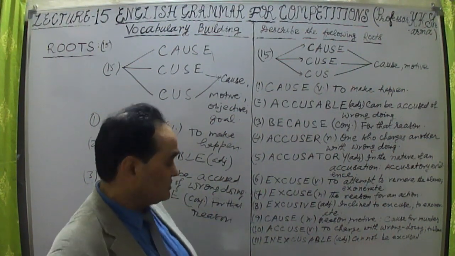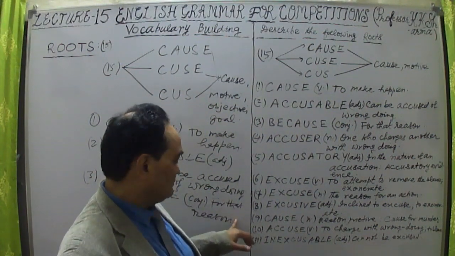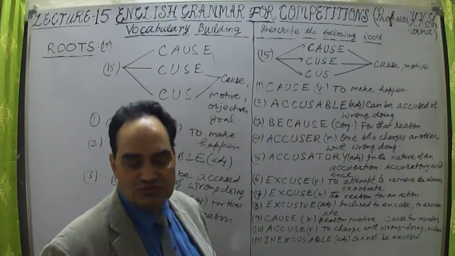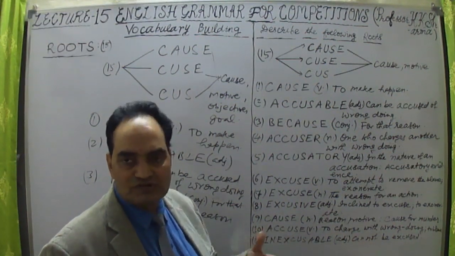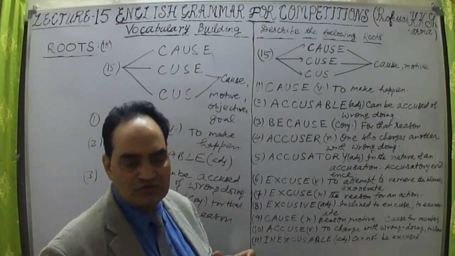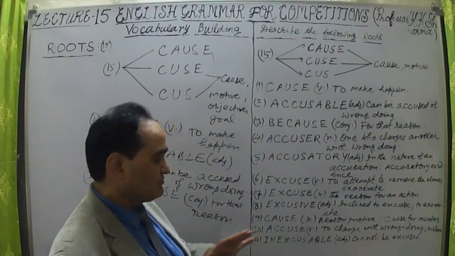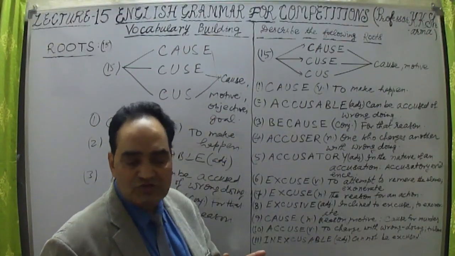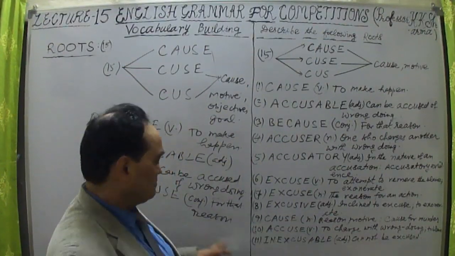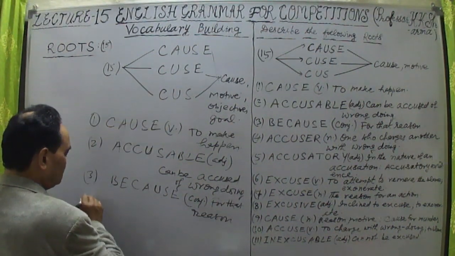Because he wants to express his guilt feeling or apologize for his wrongdoing, because of that he's coming to my house. Because means giving a reason why he's coming to my house. This is how because is used. It is a conjunction joining two sentences.